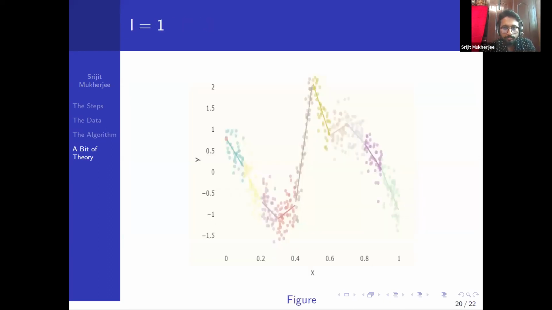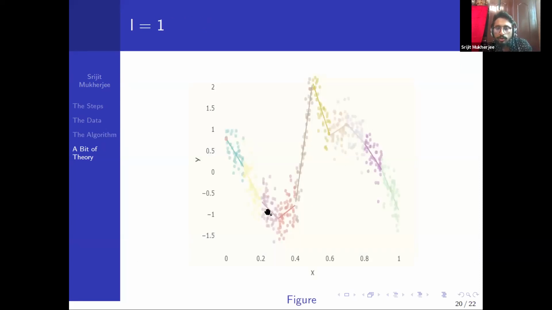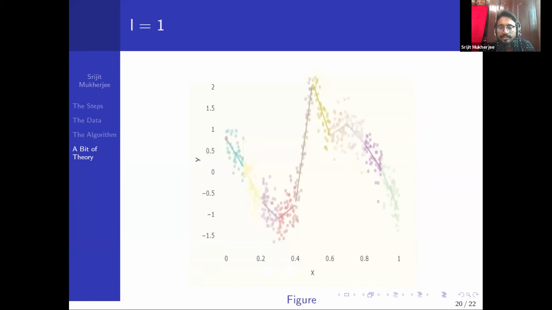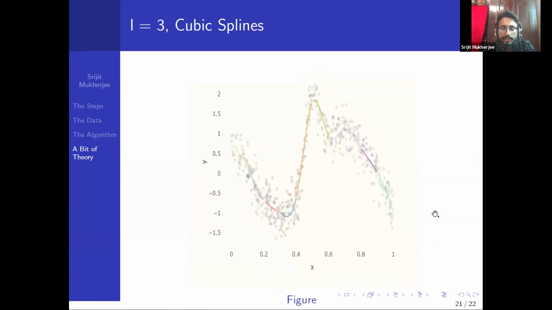Here, L is the power in x to the power L. For L equal to 1, we are doing local linear approximation, approximating between the knots by linear functions. For L equal to 3, we normally use cubic polynomials, so the basis functions are cubic. For L equal to 1, it's linear. That's the idea happening here.